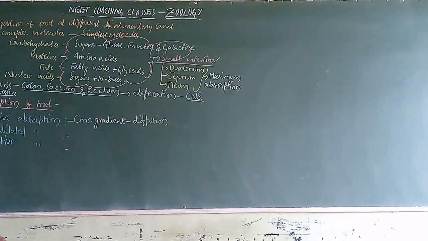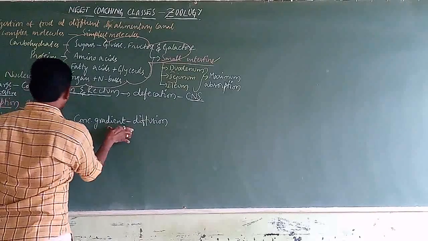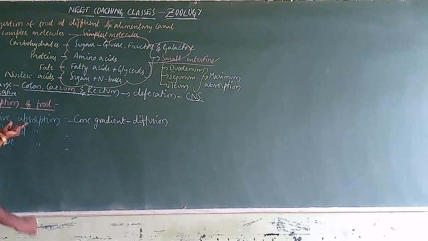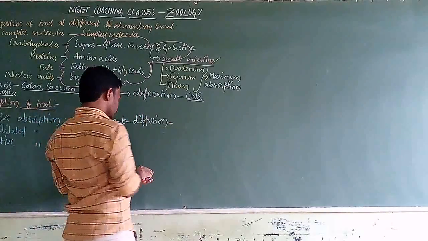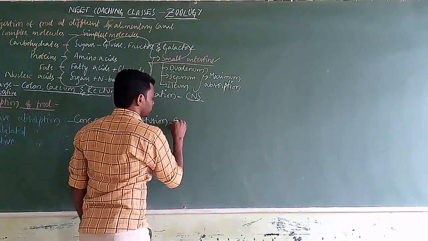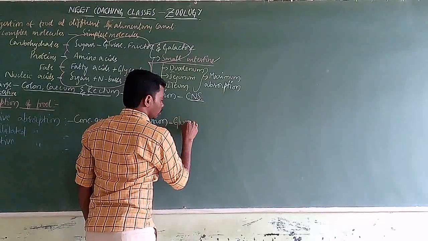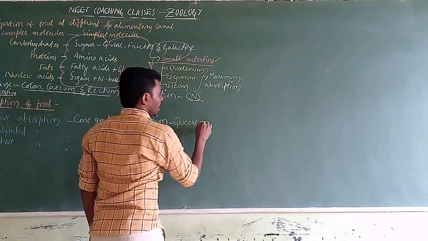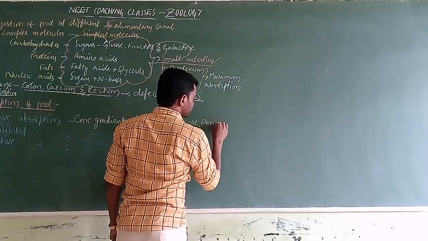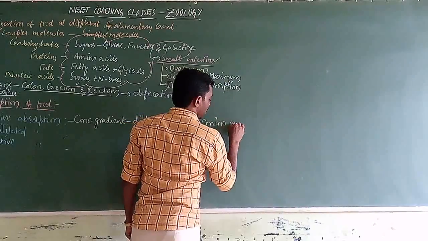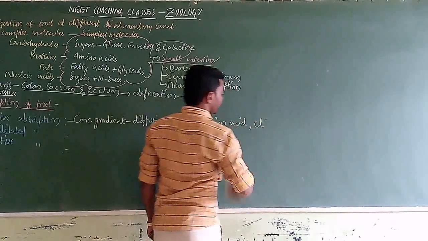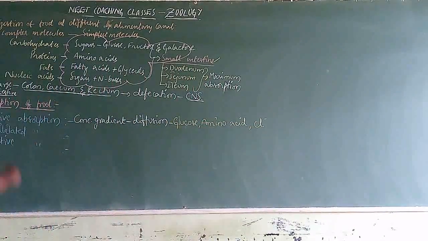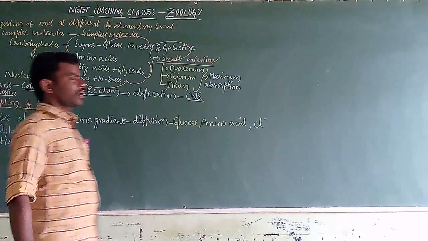The molecules that exhibit passive absorption are monosaccharides like glucose, amino acids, and electrolytes like chloride.